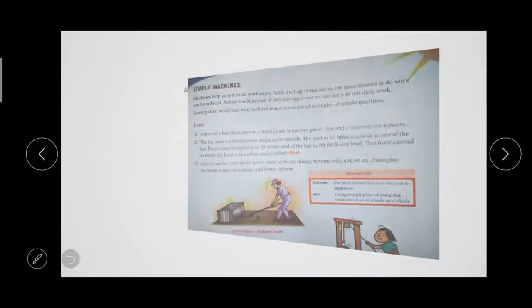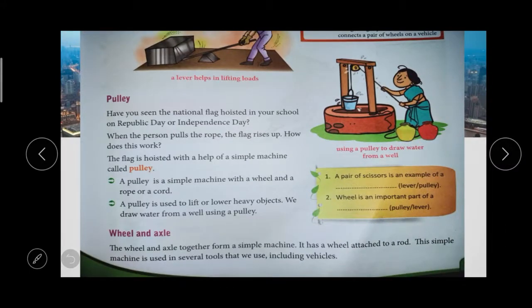So the next one, pulley, okay. Have you ever gone to see Republic Day or Independence Day? There they are hoisting the flag, right? They tie the flag to a long pipe, right? Above the pipe there is a pulley, okay. From the pulley we are raising up the flag. There's a pulley and there's a rope. With the help of the rope we are raising up the flag. So the flag is hoisted with the help of a machine which is called a pulley.